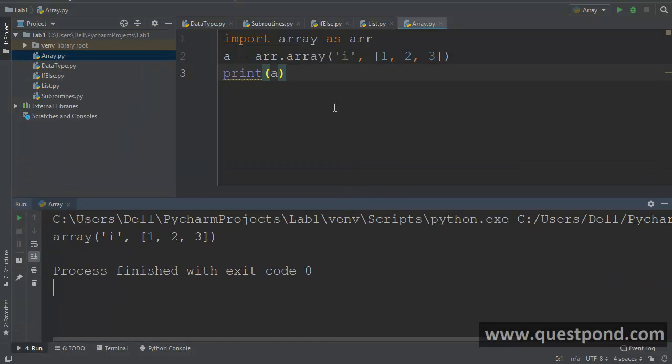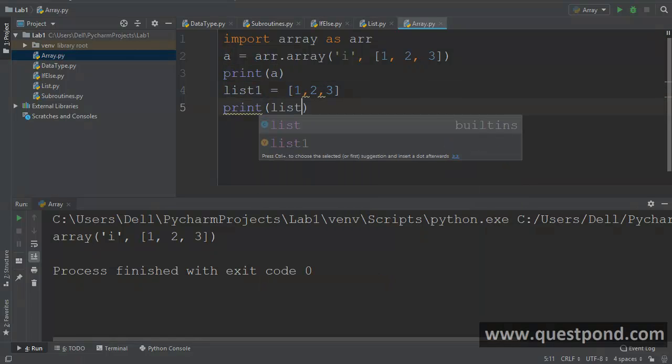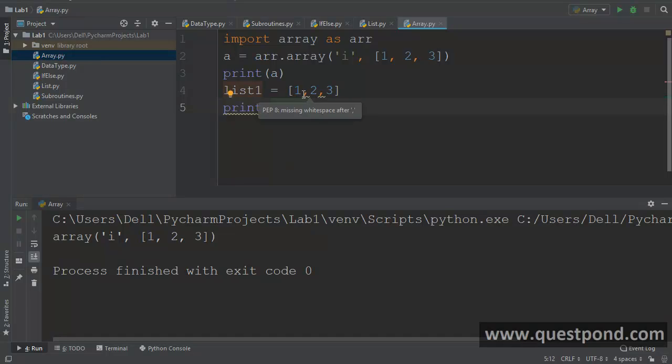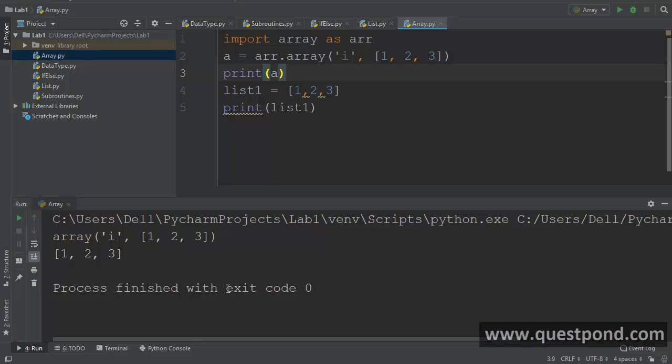Now one of the questions which can come into your mind is, what is the difference between a list and an array? In other words, I can always go ahead and create a list like this, list1, having numbers 1, 2 and 3, and I can print this list1, right? So the question is, what is the difference between this list out here and an array? Because if you run both of them, both of them work.